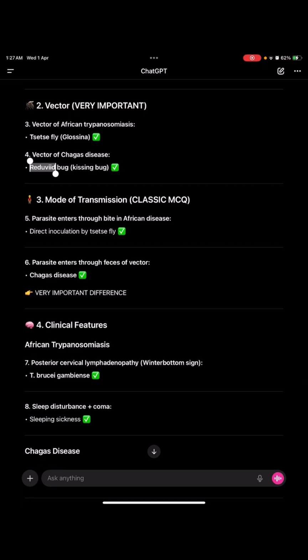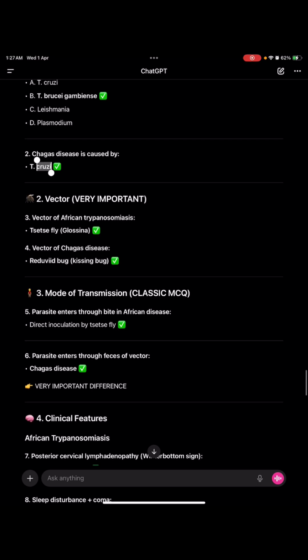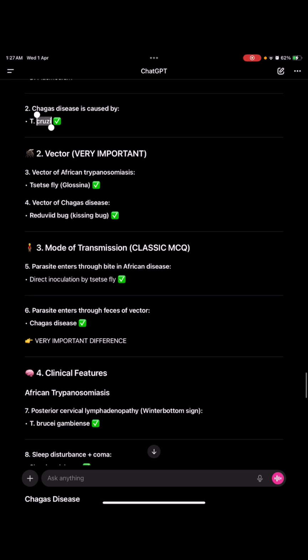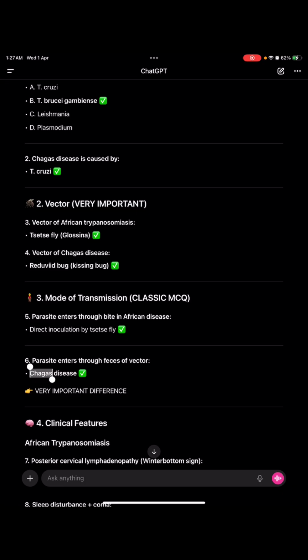In Chagas disease, the parasite Trypanosoma cruzi enters through feces of the kissing bug. That means the reduviid bug defecates, and in that feces the parasite cruzi will be there, and that is the mode of infection. So Chagas disease will be caused.